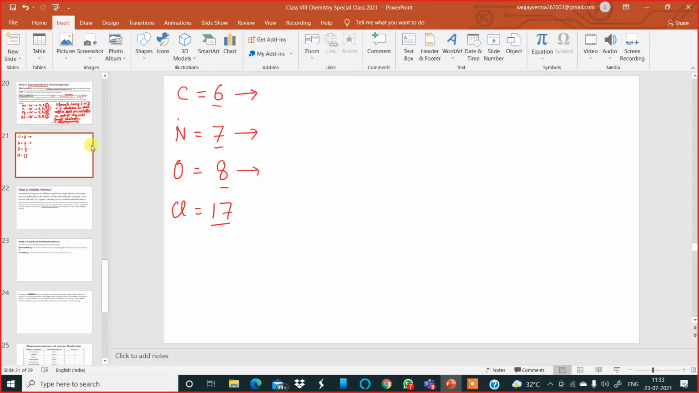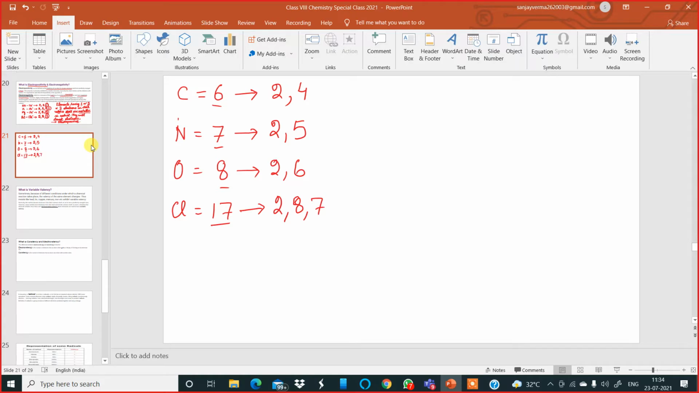If I write down the electronic configuration of carbon, it becomes 2 comma 4. Nitrogen is 2 comma 5. Oxygen is 2 comma 6. Chlorine is 2, 8, 7.